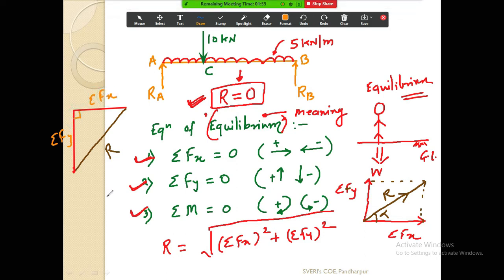Now if you use the Pythagoras theorem, this will become your hypotenuse. Hypotenuse square is equal to this side square plus this side square. And if I want to calculate the hypotenuse, then I should put these two terms under the root. That is why this formula comes. The basis of this formula is from here.